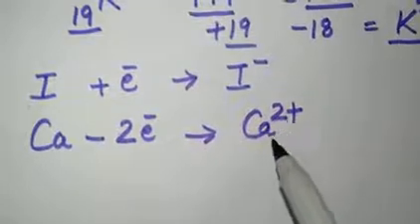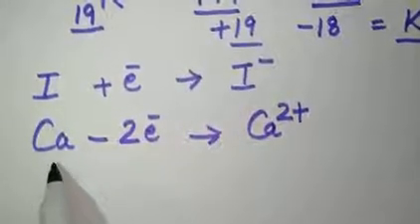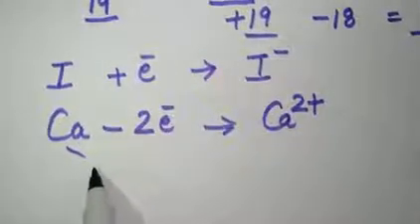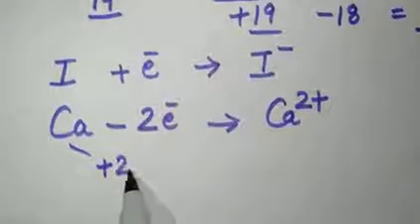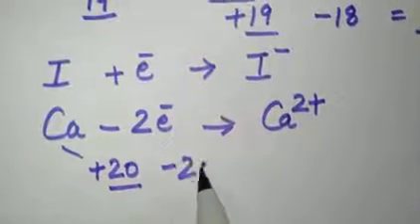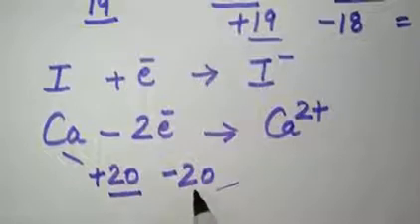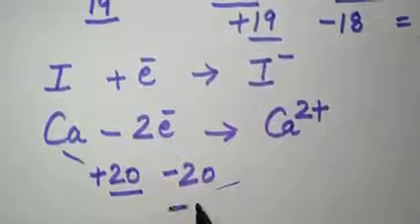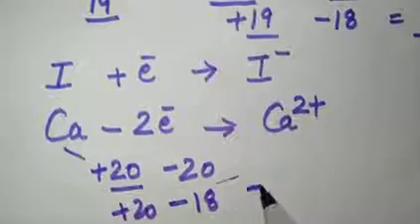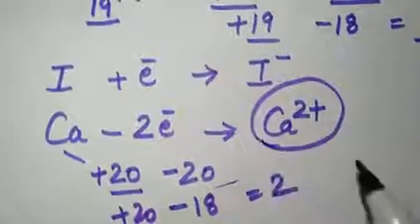Calcium has 20 positive charge and 20 negative charge. So when it loses 2 electrons, the negative becomes minus 18 and this remains plus 20. So 20 minus 18 is plus 2. That is why calcium attains a positive 2 charge.